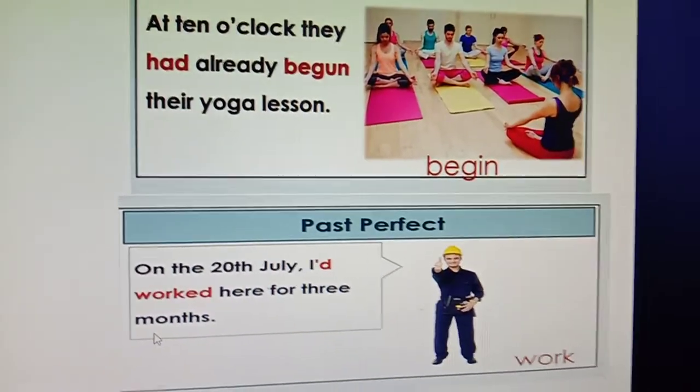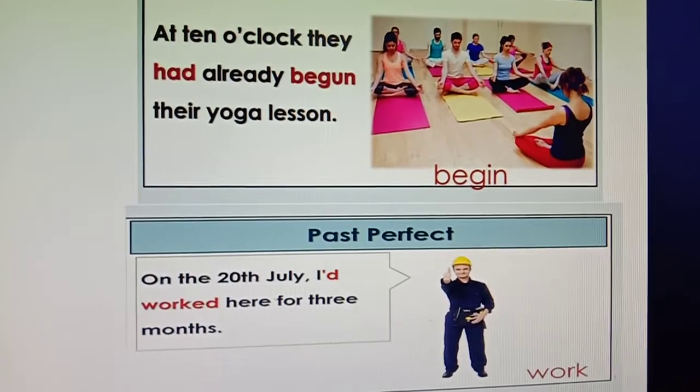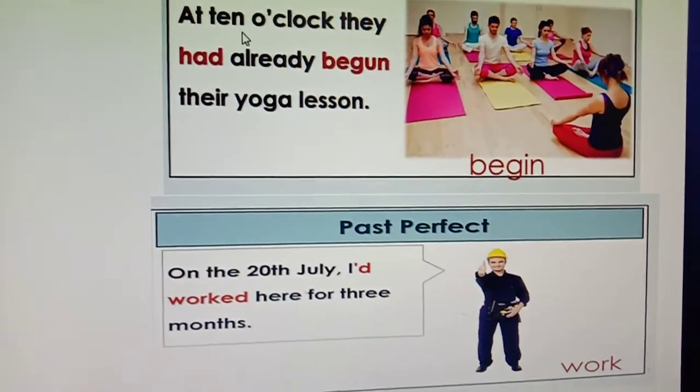Boys, am I clear to you? If I am not clear to you, please ask me in the comment section. So I am repeating again.